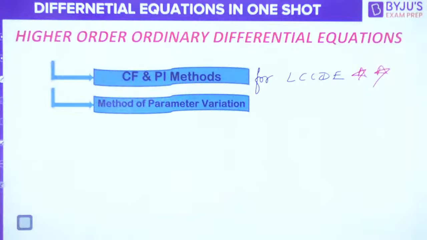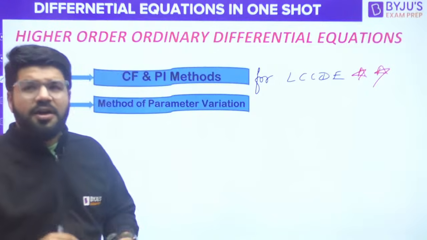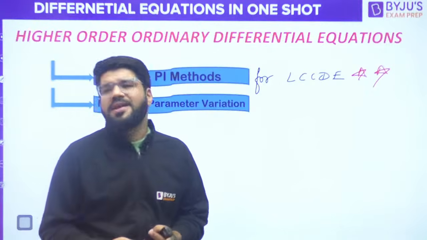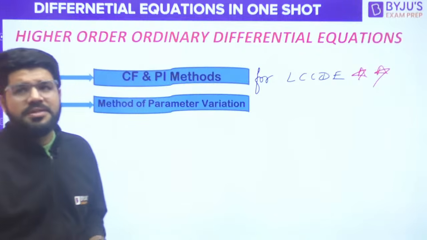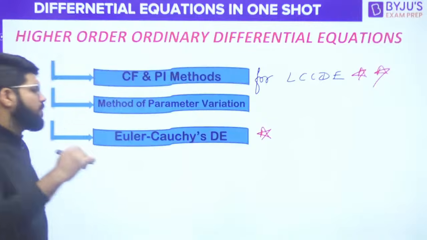Okay. Next, we have method of parameter variation. Not much important. Officially, it's a part of syllabus, but most of the questions based on parameter variation have a lengthy solution. That is why for GATE, they don't find much importance here. Euler-Cauchy differential equation is important.